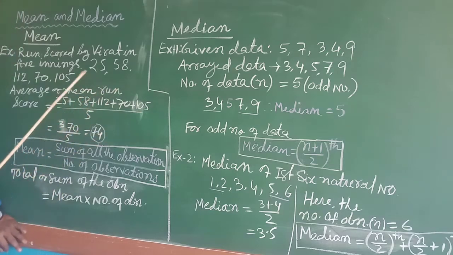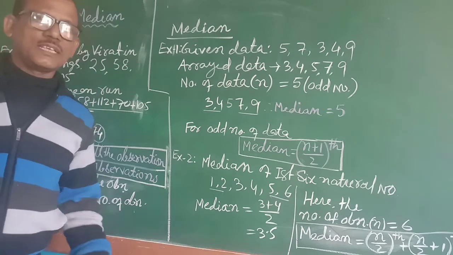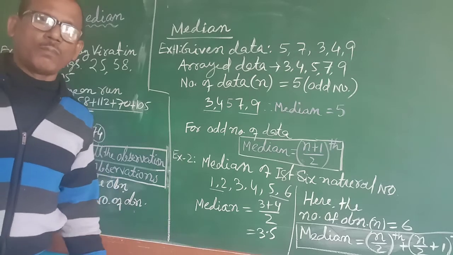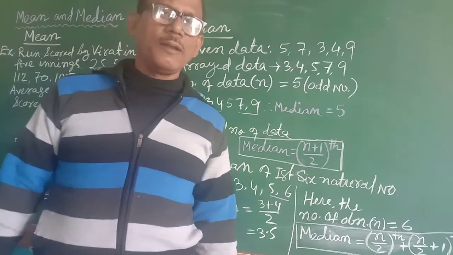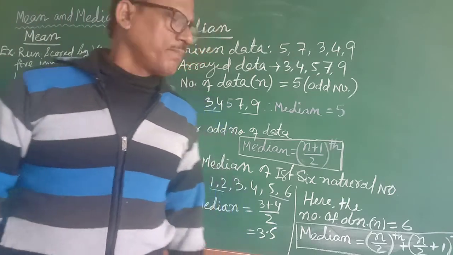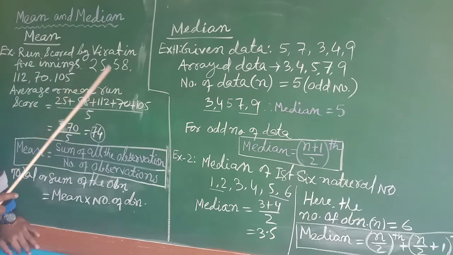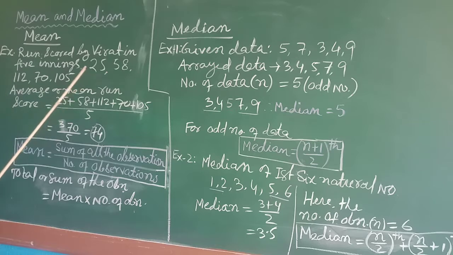See, देखो कितना इनिंग्स खेला उसने. These all are observations, isn't it? In statistical language, these all are observations. Observation means the numerical form of data. The numerical form of collection is called data, and each data is called an observation. So here the observations are 5. कितना observation है? 1, 2, 3, 4 and 5. 5 observations are there. That is what the 5 is.